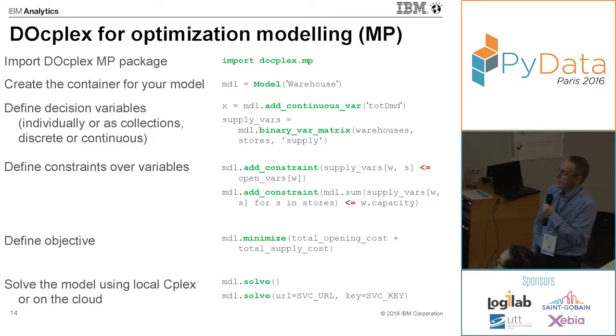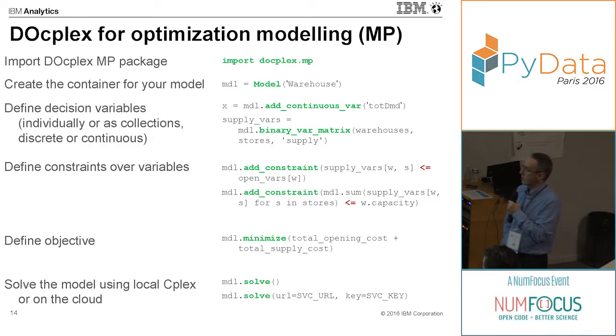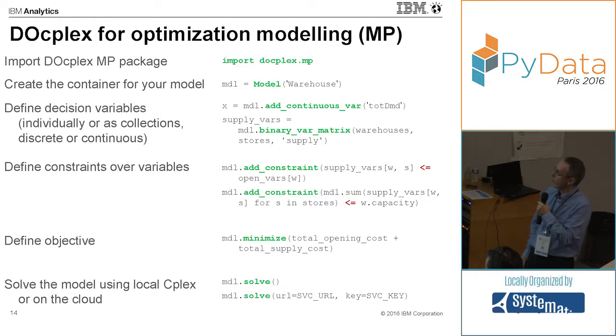Then we also define the objective, so it can be a minimize or maximize function. Again, we can have the sum of some expression. Those variables are actually expressions. They can be defined elsewhere as expressions. Or we could also have here an aggregation over some decision variables. So this is the definition of your model.